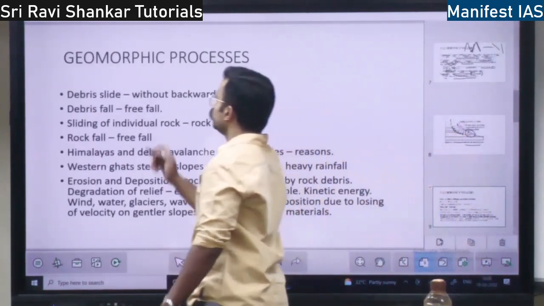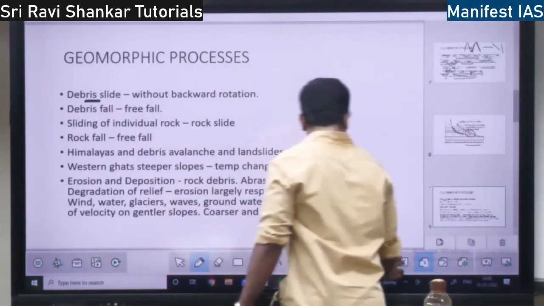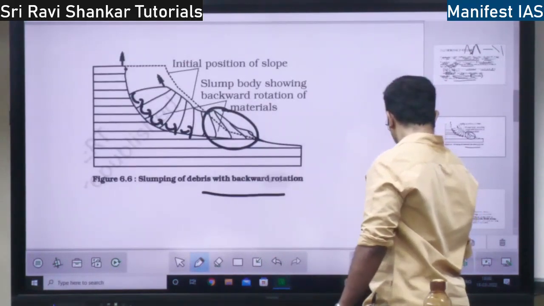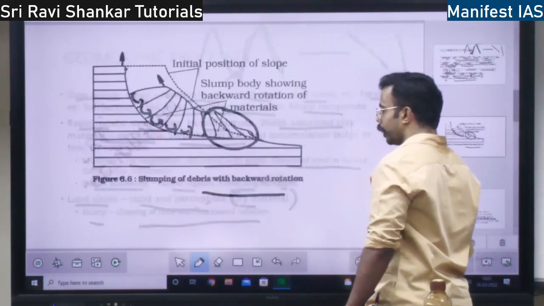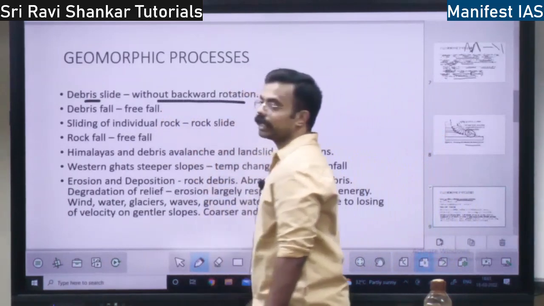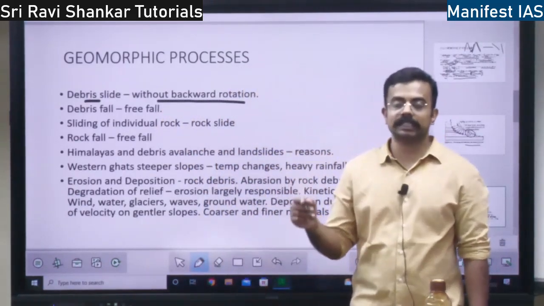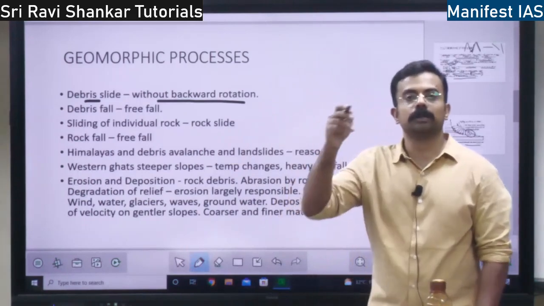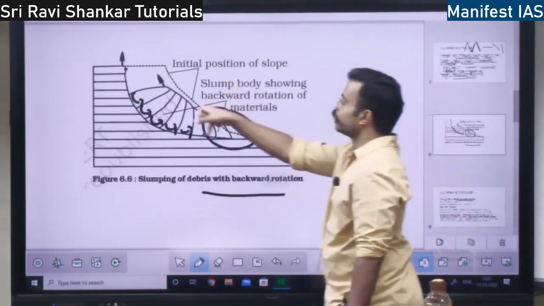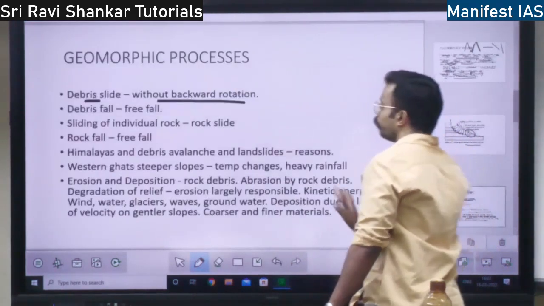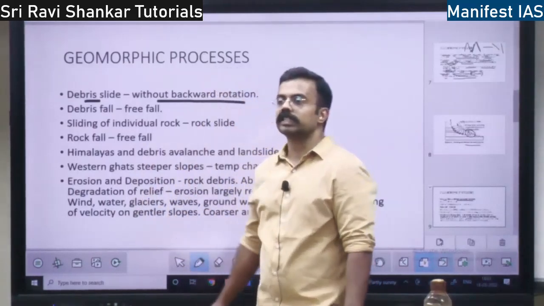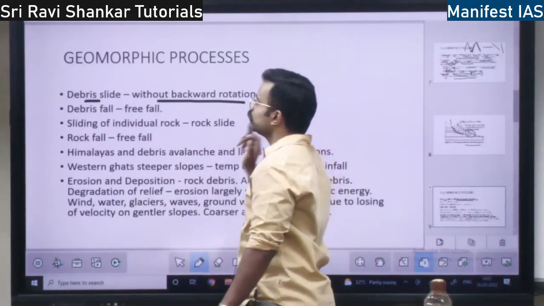Next you have debris slide. What is the difference between slump and a debris slide? See, in a debris slide, there will be no backward rotation. In the debris slide, the rock will not go down with backward rotation. Here there is backward rotation, as I showed you. But in the debris slide, there will be no backward rotation. It is just going to slide like that. That is the debris slide.